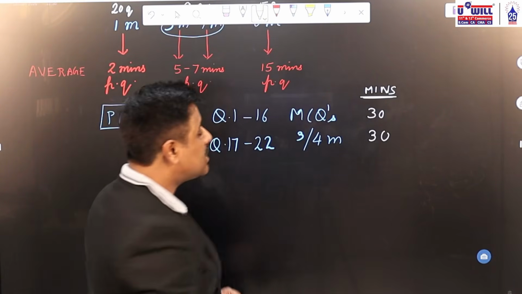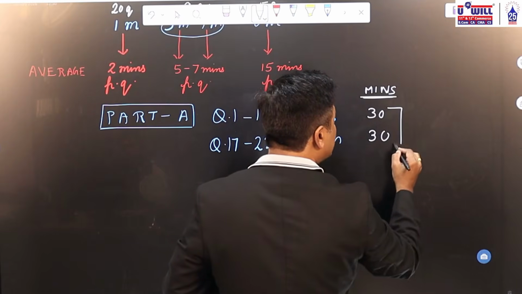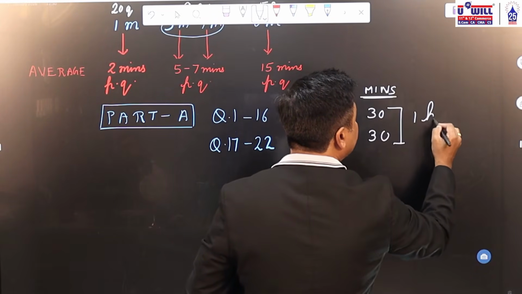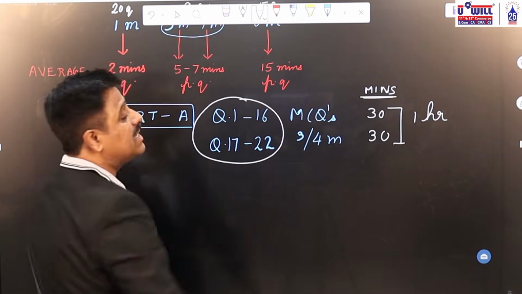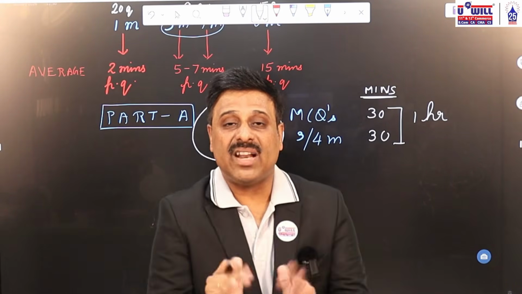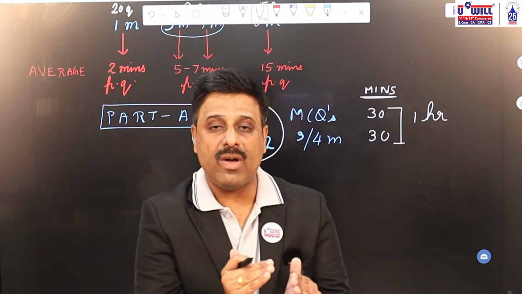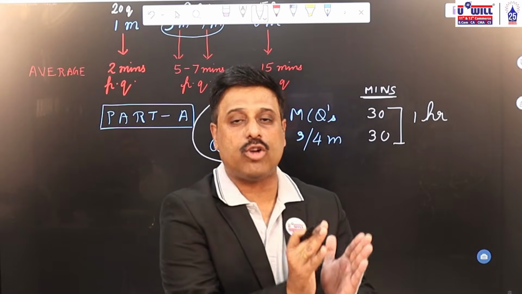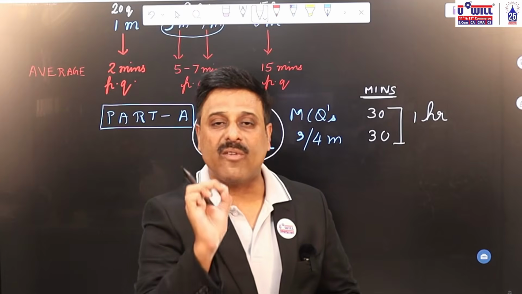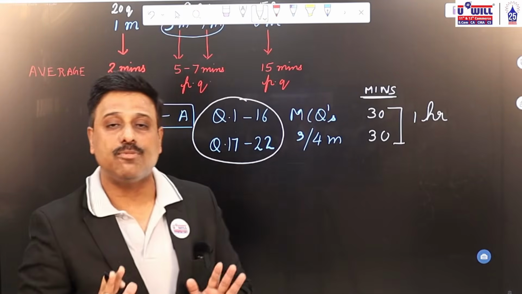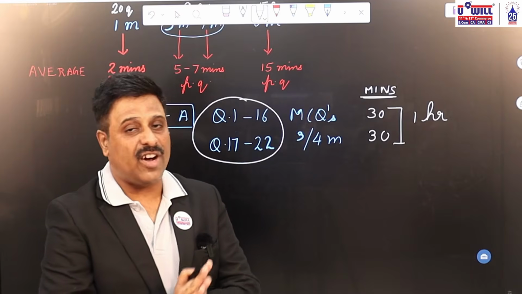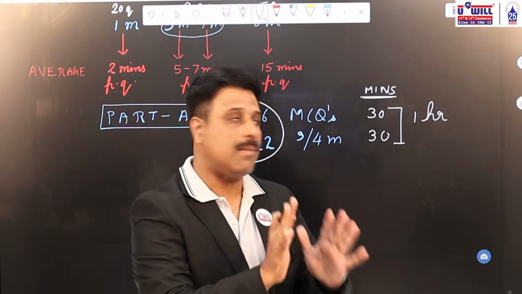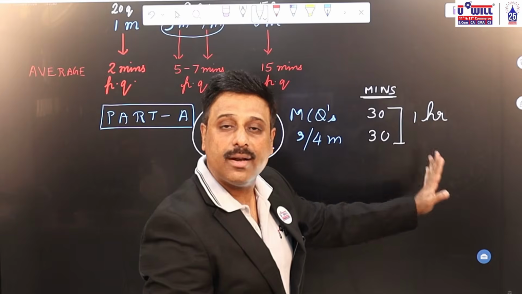What you have to see is that in the first 1 hour of exams, the first 22 questions are over. So after 1 hour, you check if you have done near about 20 or 21 questions. Falling short of one question is fine. That much margin you will have at the end. But roughly the first 22 questions you must be able to finish in the first 1 hour of your exams.